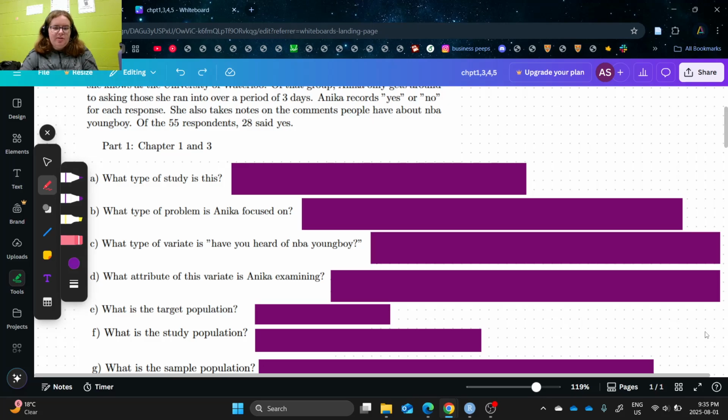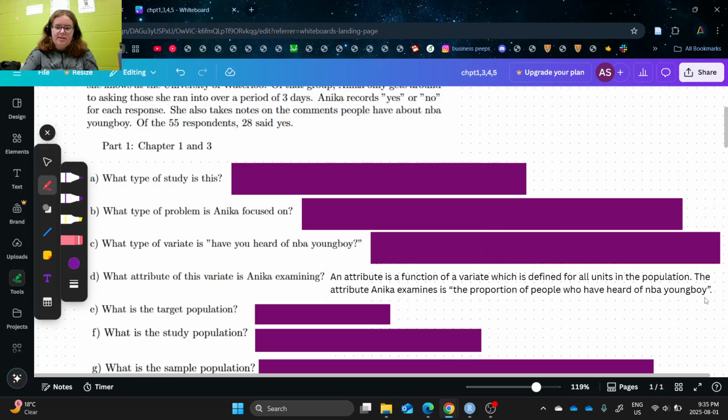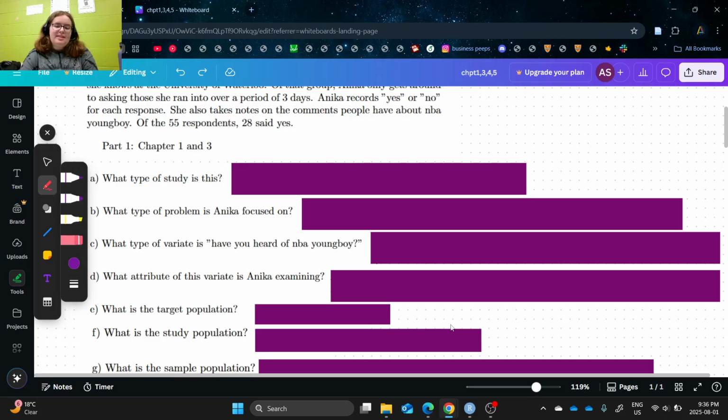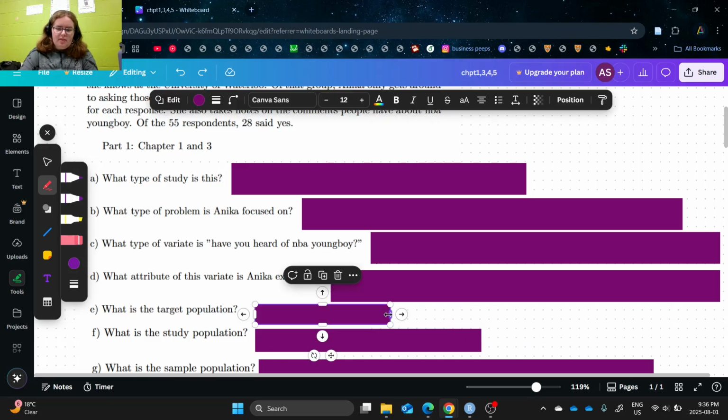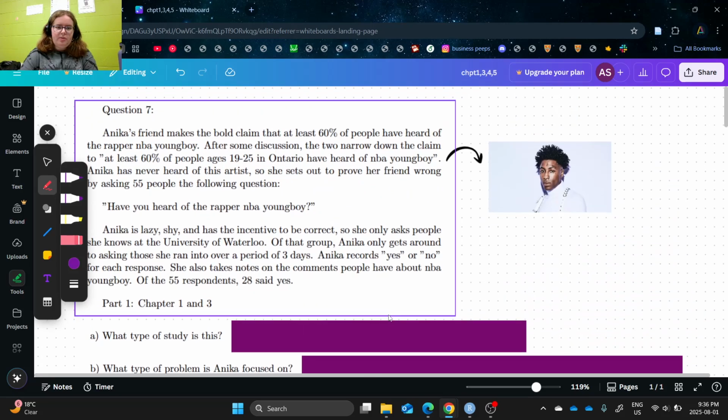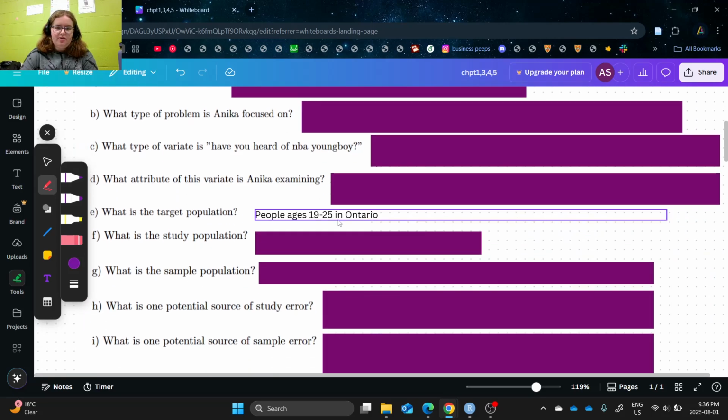But what type of attribute are we examining? Well, an attribute is a function of a variate, which is defined for all units of the population. So the attribute we're looking at here is the proportion of people who have heard of NBA Youngboy. And then, what is the target population? That would be the one that we agreed on, which was people ages 19 to 25 in Ontario.